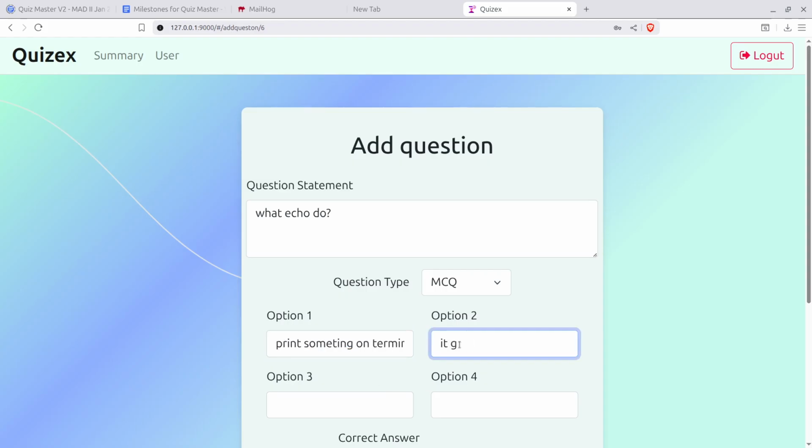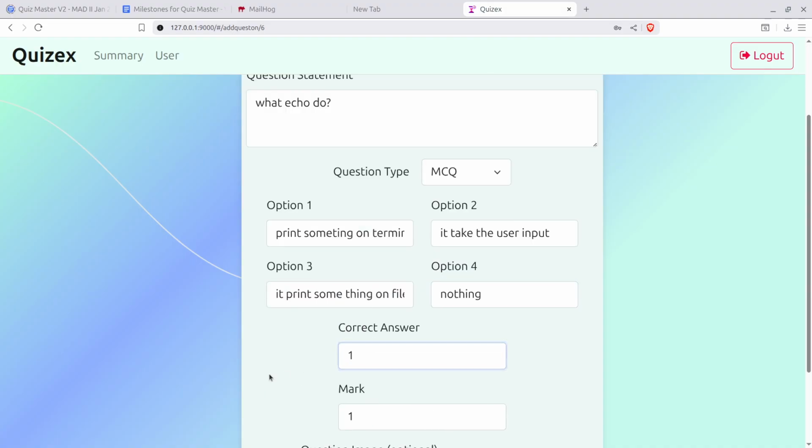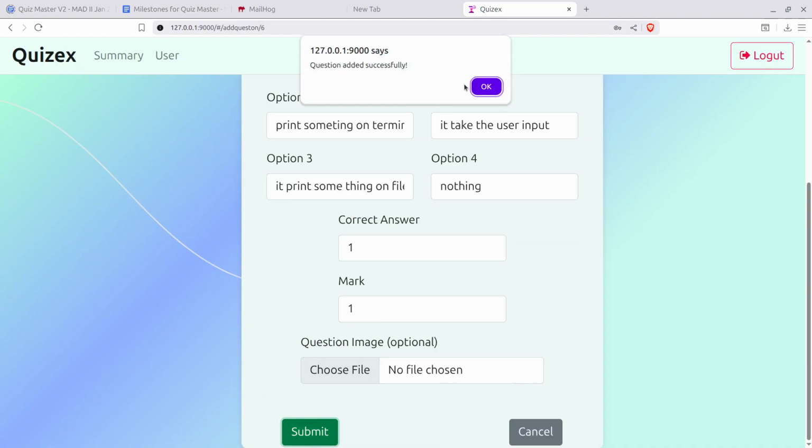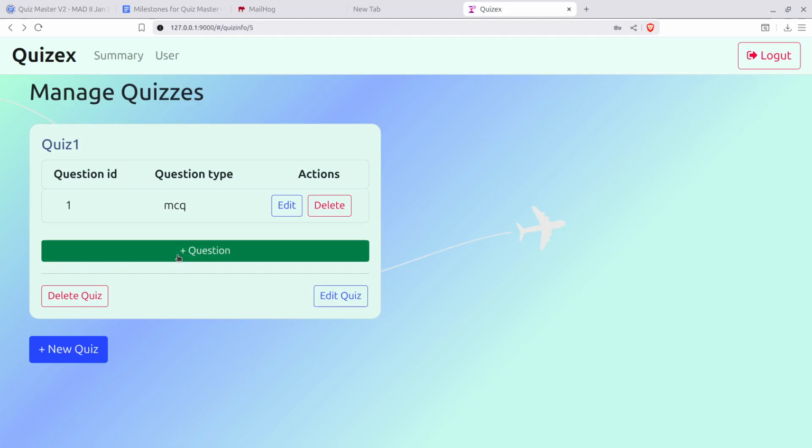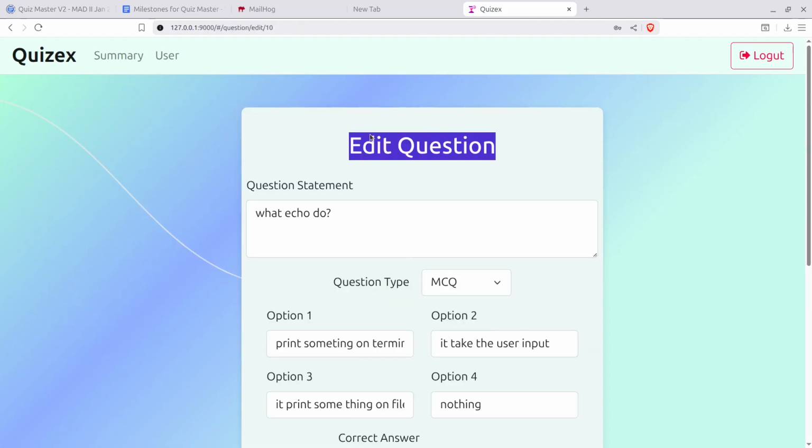It checks the user input. It prints something on a file. Nothing. So print something on terminal is the correct answer. Now submit it. So the question is added successfully. Now the admin is able to delete the questions.